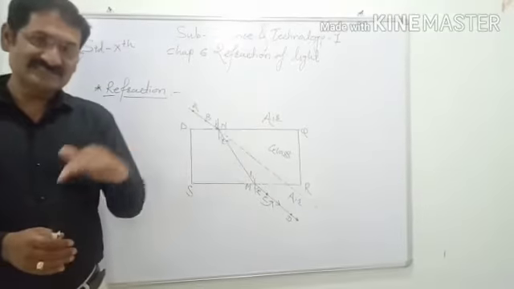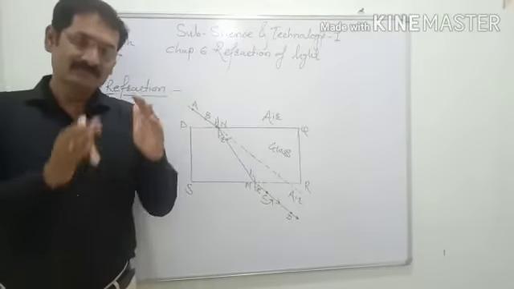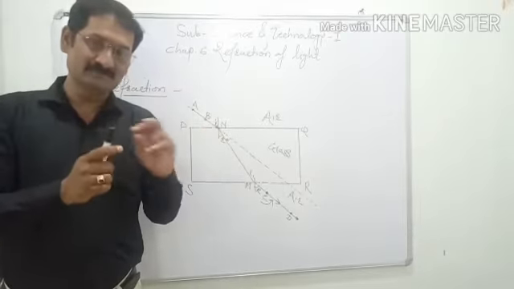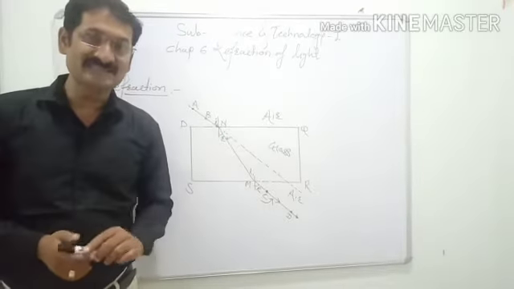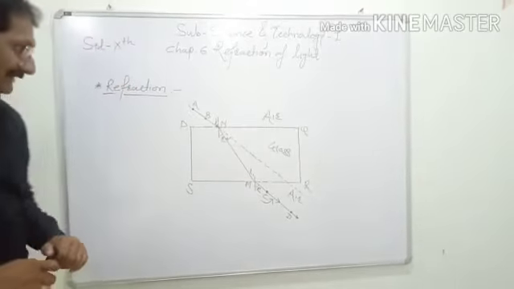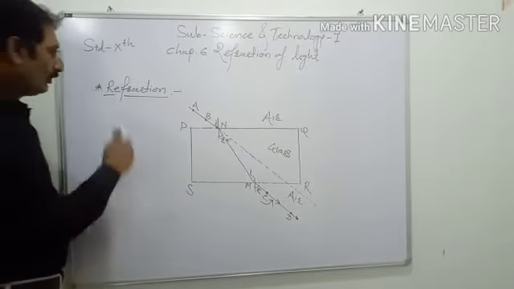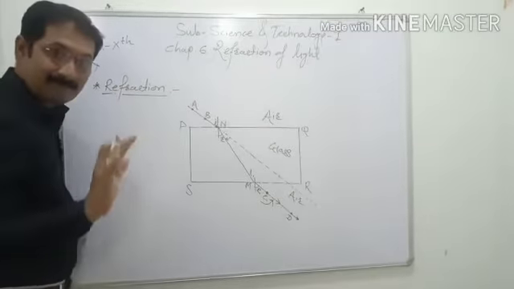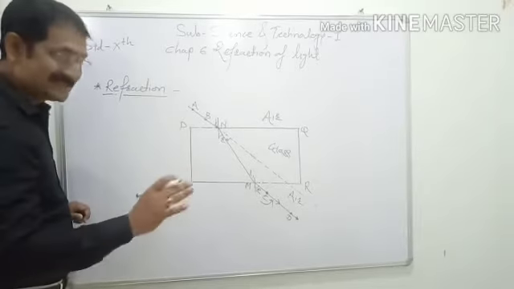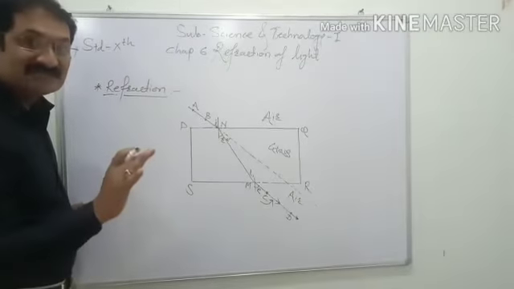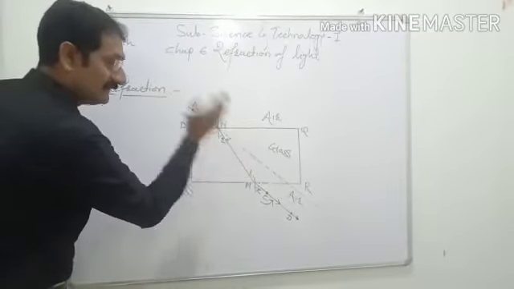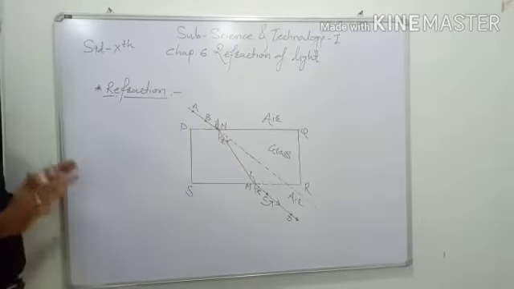This is also an example of refraction. We see the pencil as broken because of refraction of light. So it is clear that refraction is the process in which a light ray changes its direction when the medium is changed.